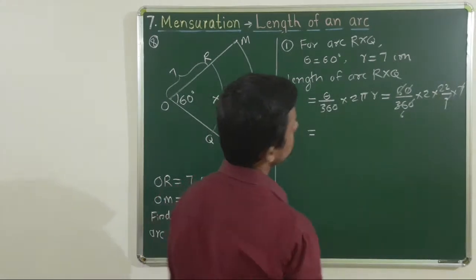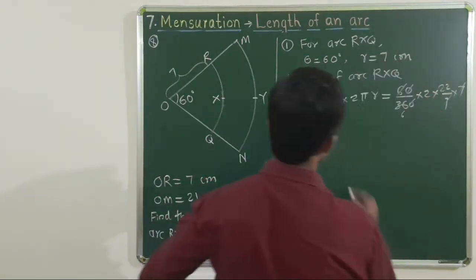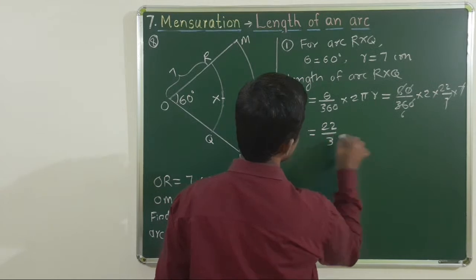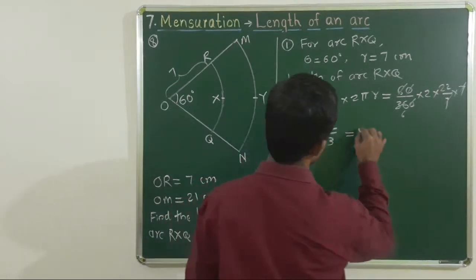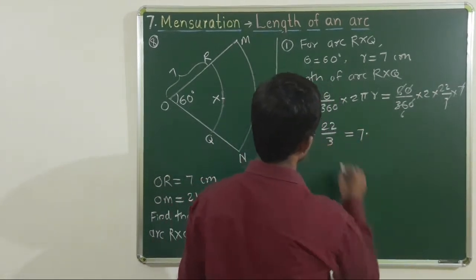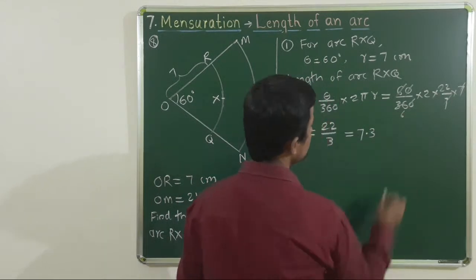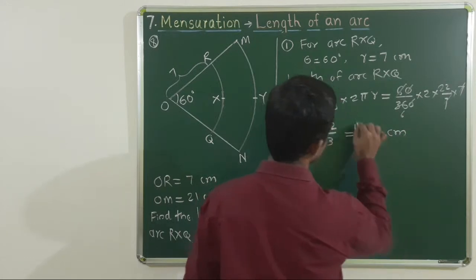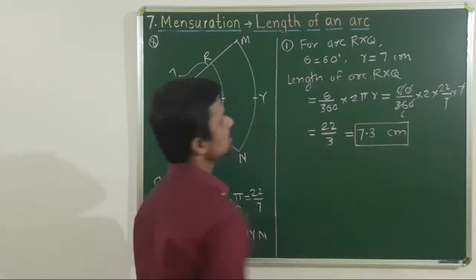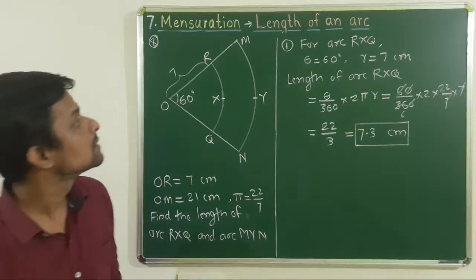That is equal to 22 by 3, which is nothing but 7.33 or 7.3 centimeter. This is the length of RXQ.